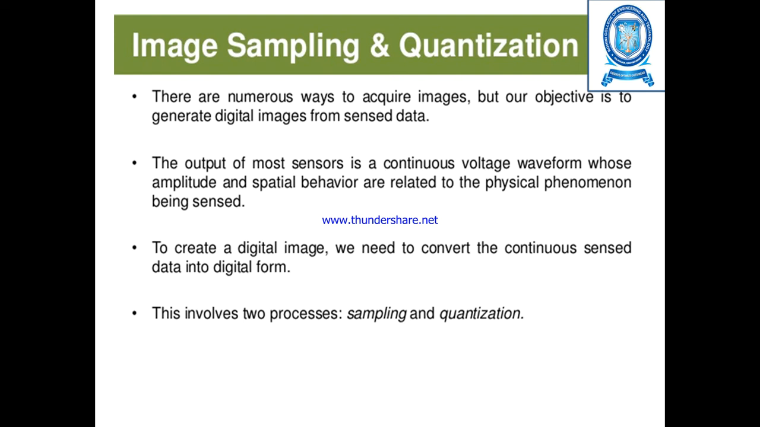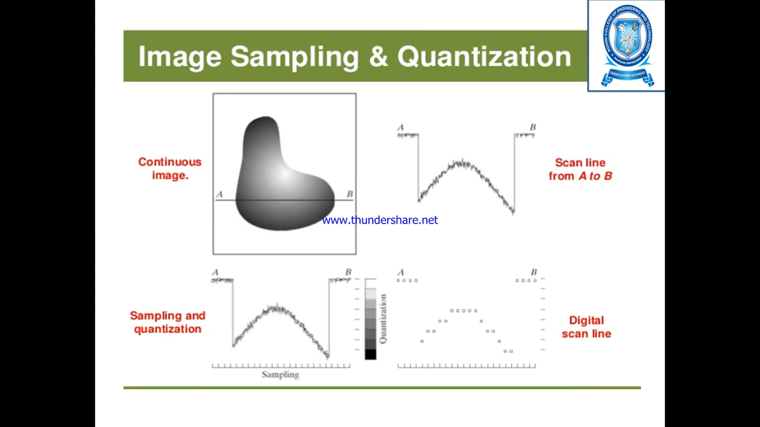To create a digital image, what we have to do is first convert the data that has been sensed or captured into digital form. For that conversion we go for the process called sampling and quantization.